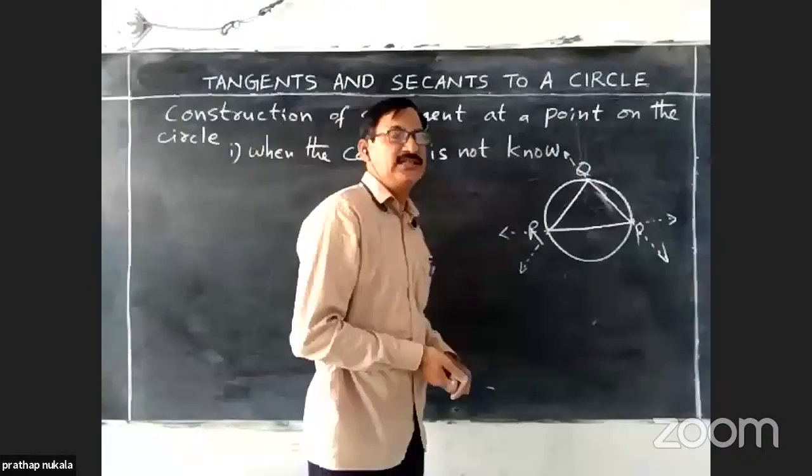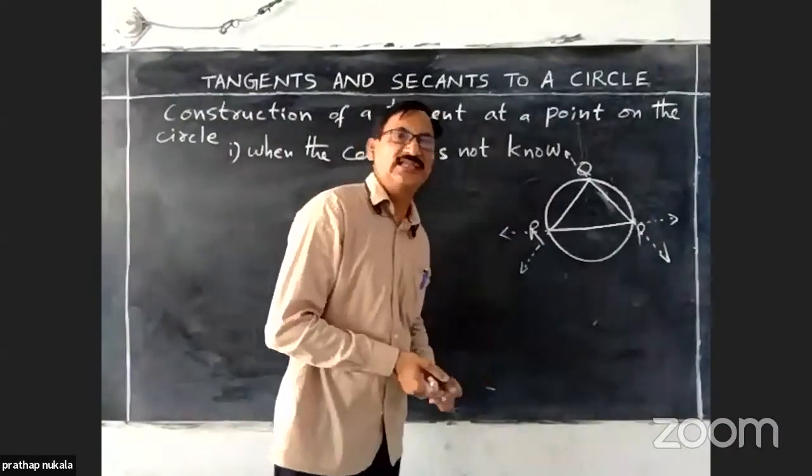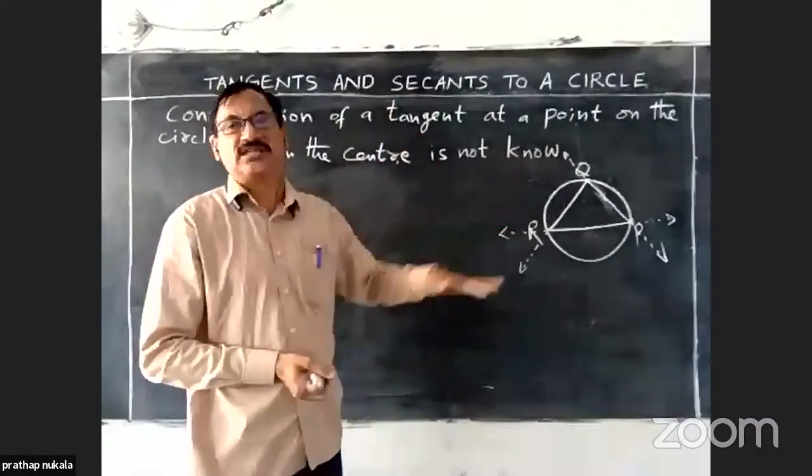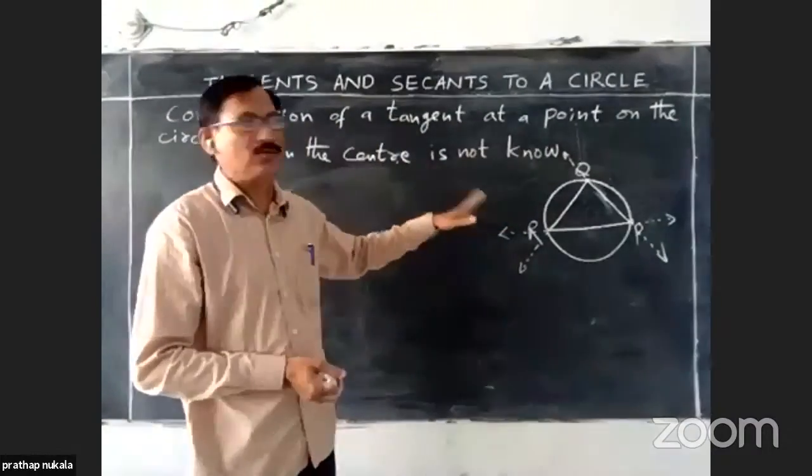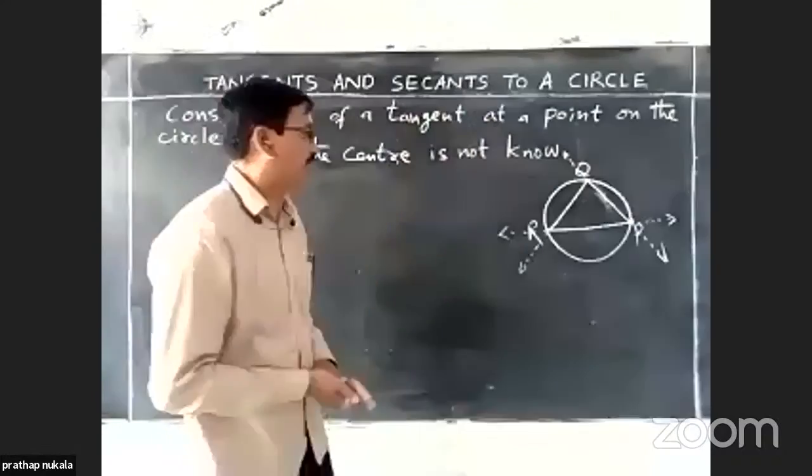Now, we are using the tangent secant angle theorem. It is not in our syllabus, but we are using it to construct this type of construction.